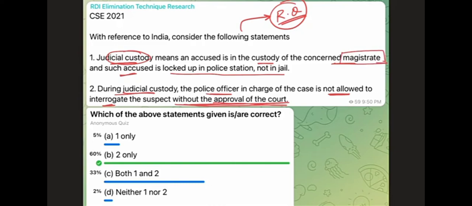Yes, this part can be correct because magistrate means a judicial person. So judicial custody, this we can logically relate, right? Judicial custody means custody of the magistrate and not of the police, not police custody. It is judicial custody. And the second part of the statement says, such an accused is locked up in the police station, not in jail.